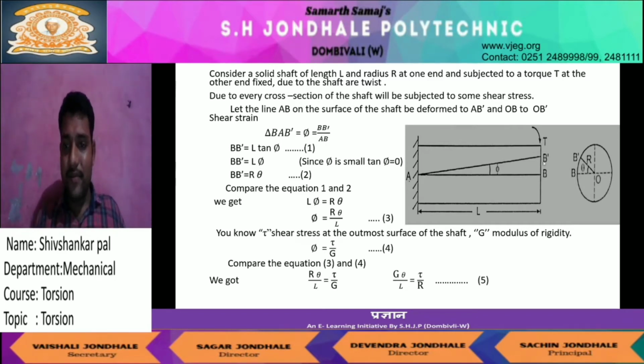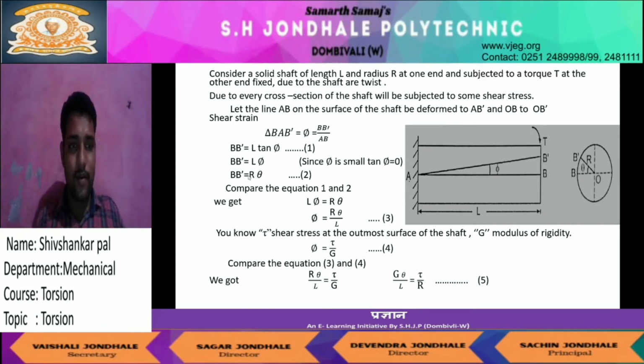BB dash is the change of length, the change of arc divided by the original arc AB. So our motive is to find out BB dash. BB dash means this arc. The formula is theta, the angle, is equal to arc divided by radius.